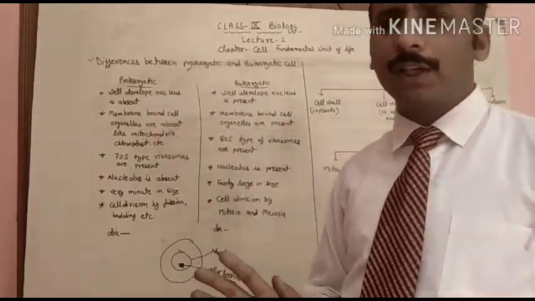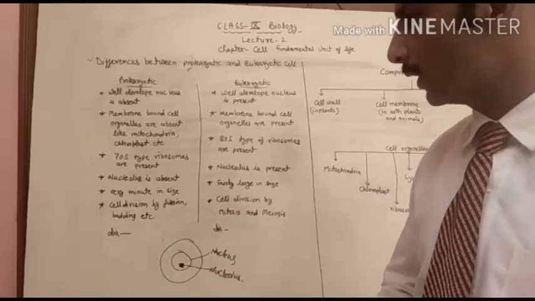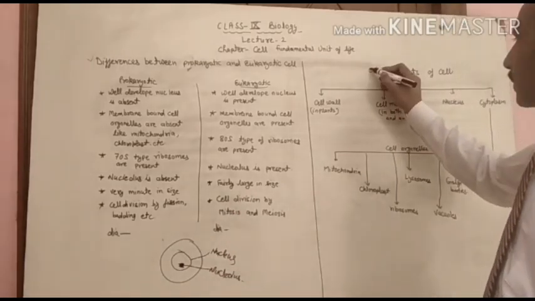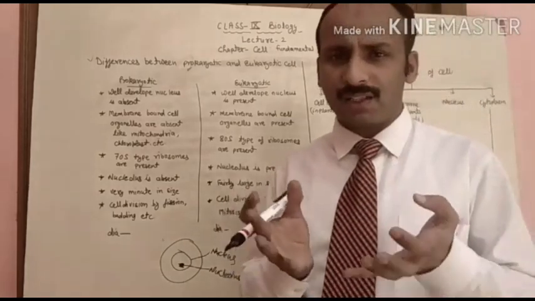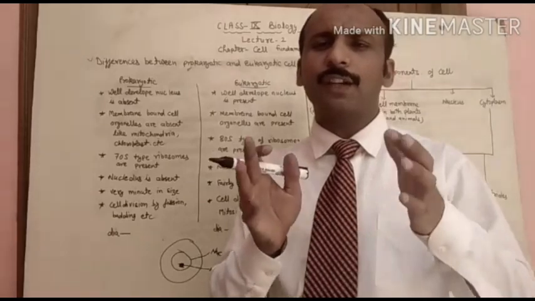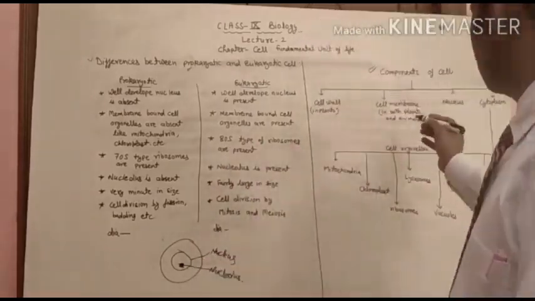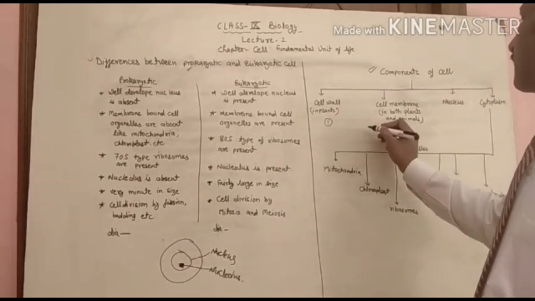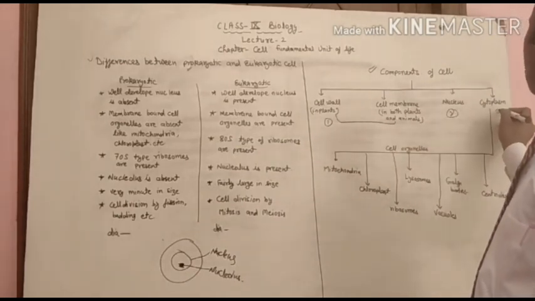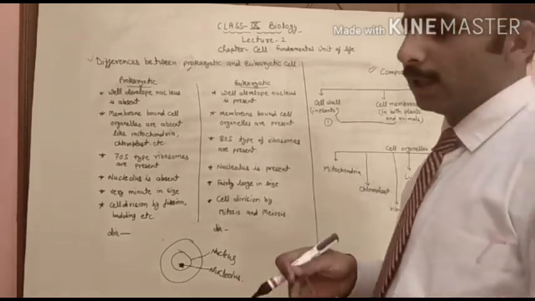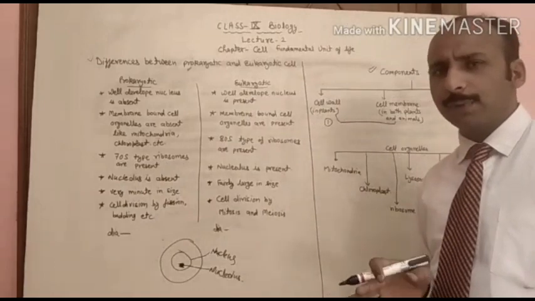Before this we discussed the differences between prokaryotic and eukaryotic cells. Now come to the next topic, the components of the cell. Components means the parts that form a cell. These parts are found in all kinds of cells, whether plant or animal.